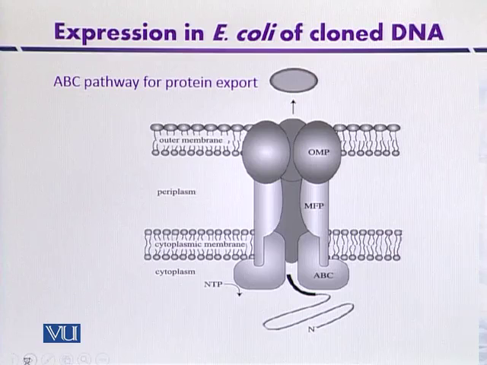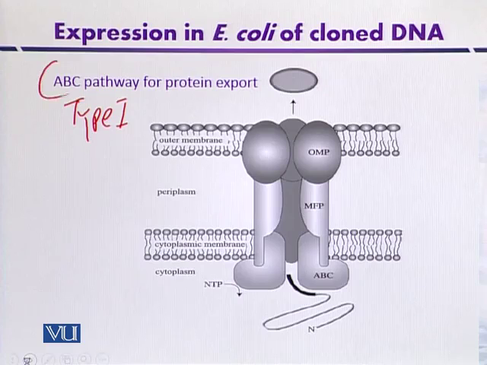This is an example of the type 1 secretory system, or generally also called the ABC pathway for protein export. ABC comes from ATP-binding cassette, one of the components of the transportation system.